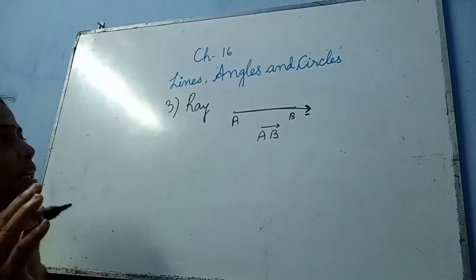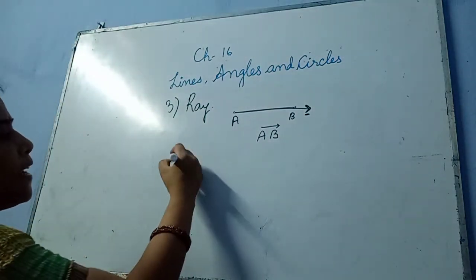That represents a ray. Now how can we define it?